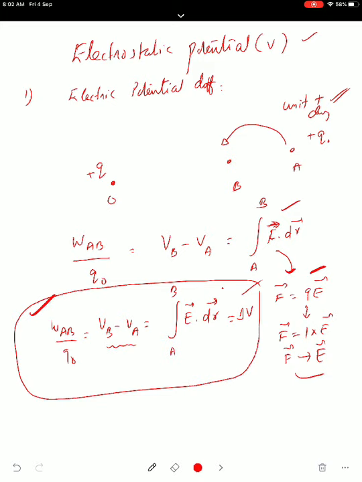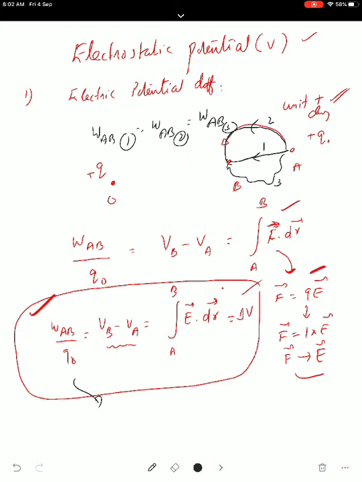Next important point is what I am going to say. This work done: you can move the charge from A to B along a straight line, there is no problem. You can bring it from A to B along this circular path also, and I can take any arbitrary path also. So you have different ways, first way, second way and third way. Work done from A to B will be the same along any path. So work done along the first way equals work done along the second way equals work done along the third way. So this work done is independent of the path, and between the 2 points depends only on the initial and final positions. That is a very important point.